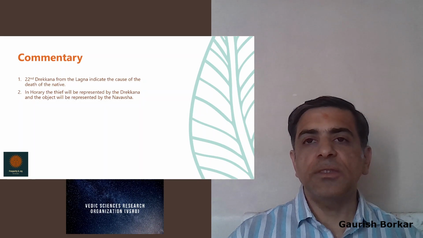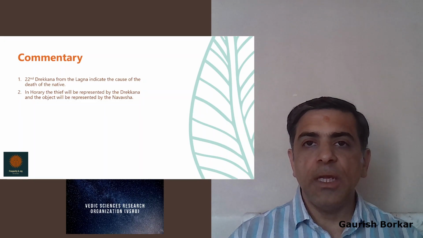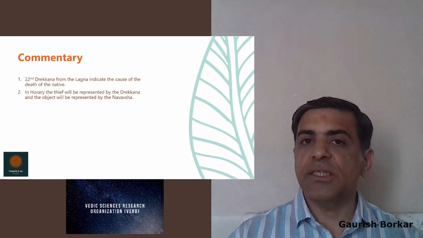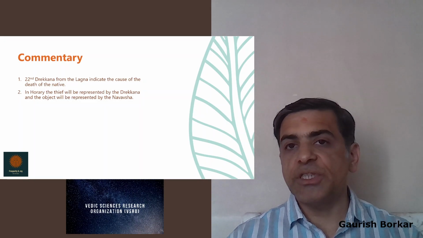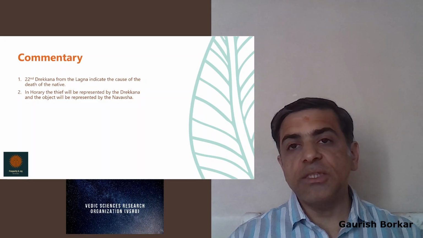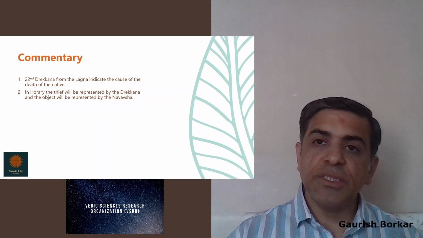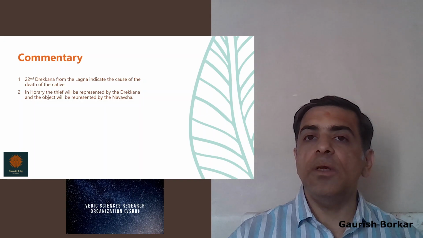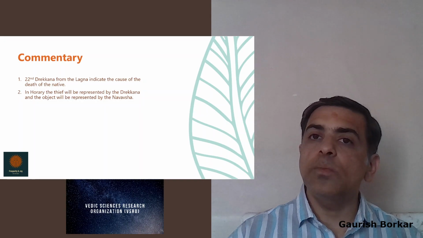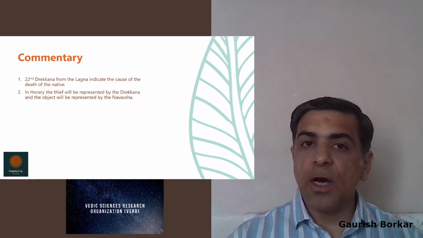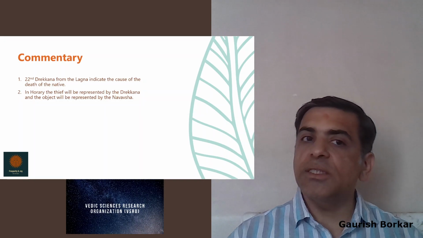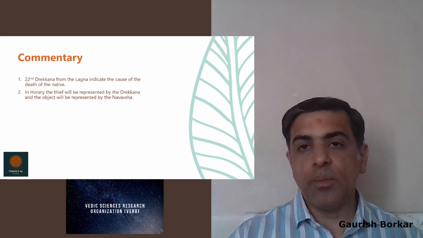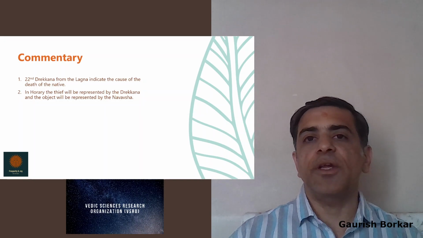In this particular stanza, we learnt about the Hora and Drekkana. These were the two divisions which Varahamihira had not explained in the previous stanza. So he covered the other two divisions in this, and now with this we complete all the Shadvargas from the previous stanzas to this particular stanza.